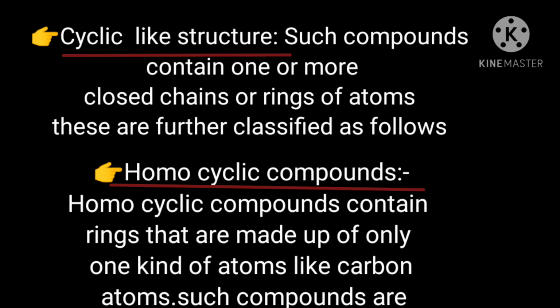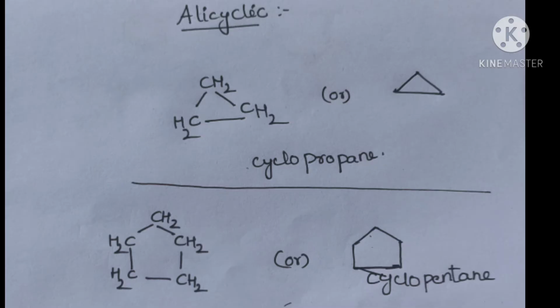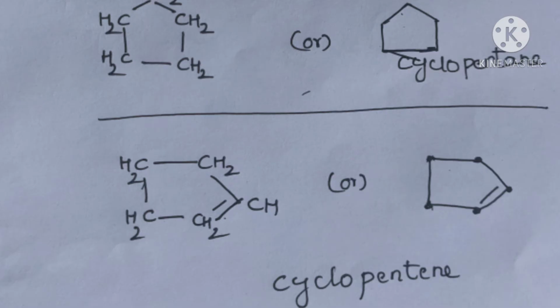Homocyclic compounds contain rings that are made up of only one kind of atoms, like carbon atoms. See here, these are alicyclic compounds. They have only carbon atoms and hydrogen atoms attached in a cyclic manner. This is cyclopropane, and next one is cyclobutane, and next one is cyclopentane.